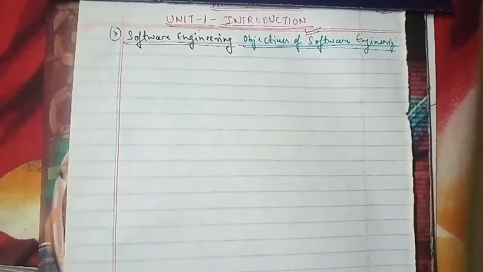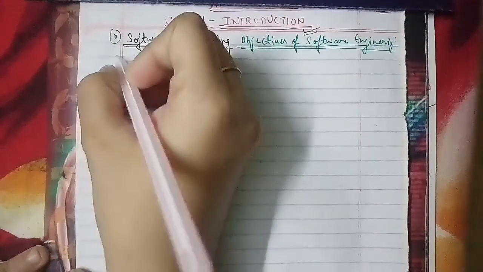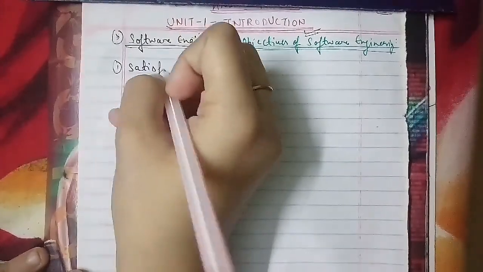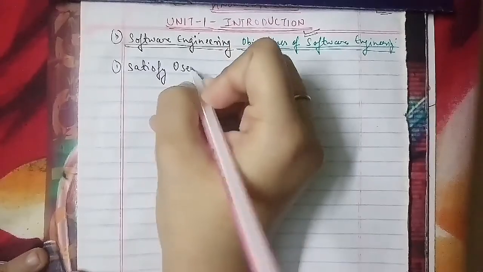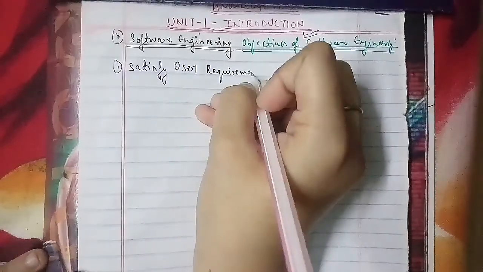The first objective we have is to satisfy user requirements.